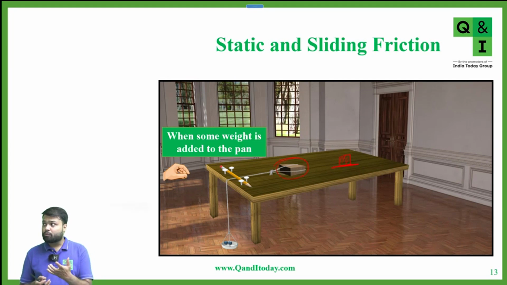So if I ask you what is the value of the static friction, so that equals the weight of the two balls, yes or no? Initially in the pan, if there are two balls, the block is not moving. That means the force is not able to overcome the friction. So the force of friction is static. So the value of the static friction equals the weight of the two balls. Because as we add the third ball, this block starts moving. That means after adding the third ball, the force of friction acting between the block and the surface is the kinetic friction. Yes or no?